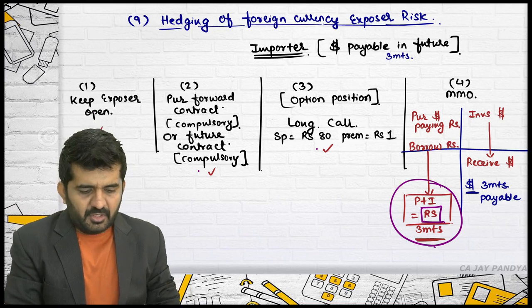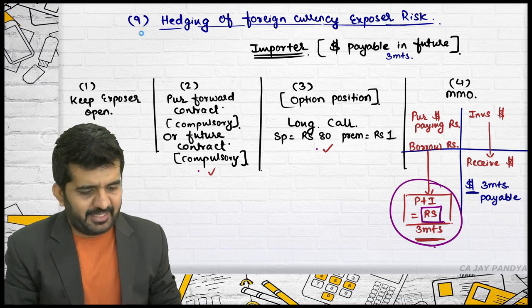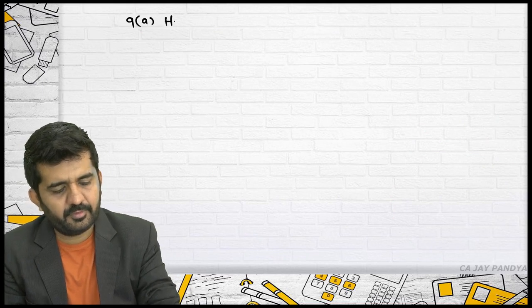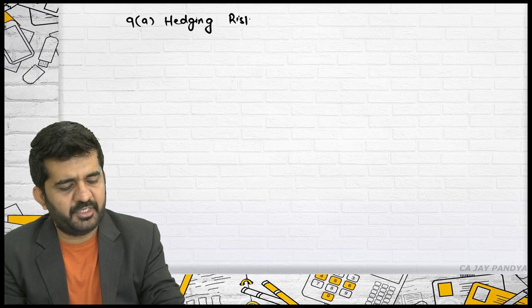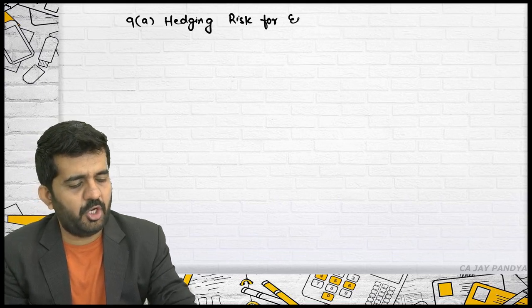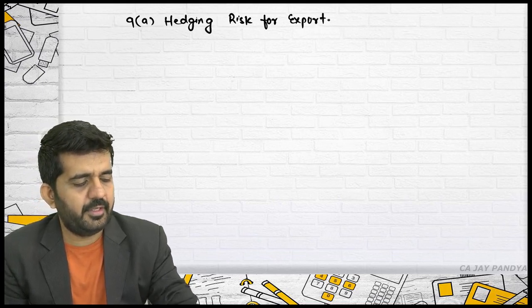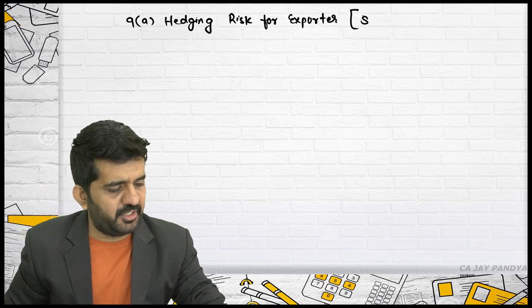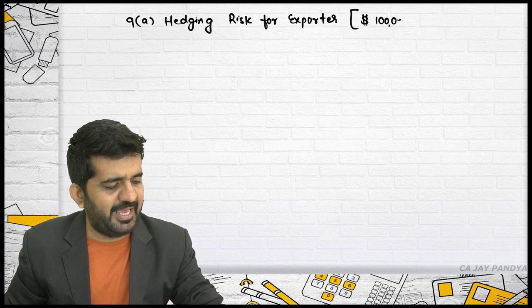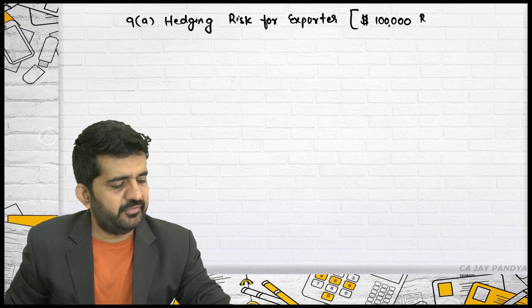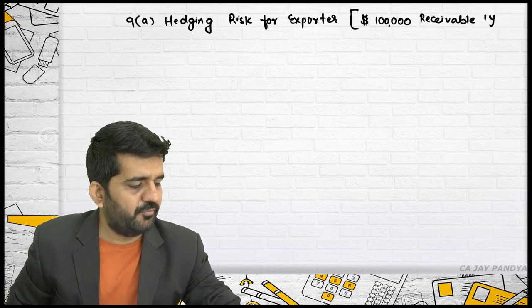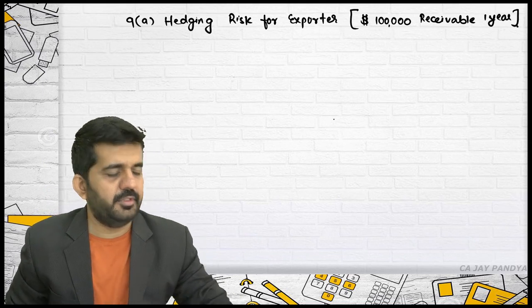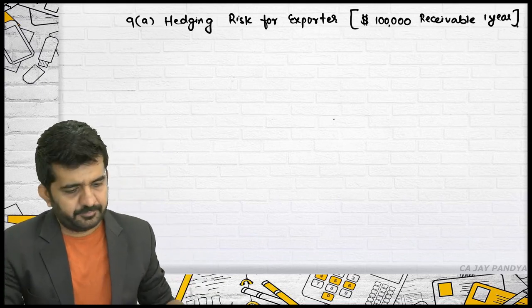Is it alright? We are going to the next point. It is 9A. Is it alright? 9 point only. Hedging of risk for exporter. Let me take the figure. Say $1 lakh is receivable after 1 year.